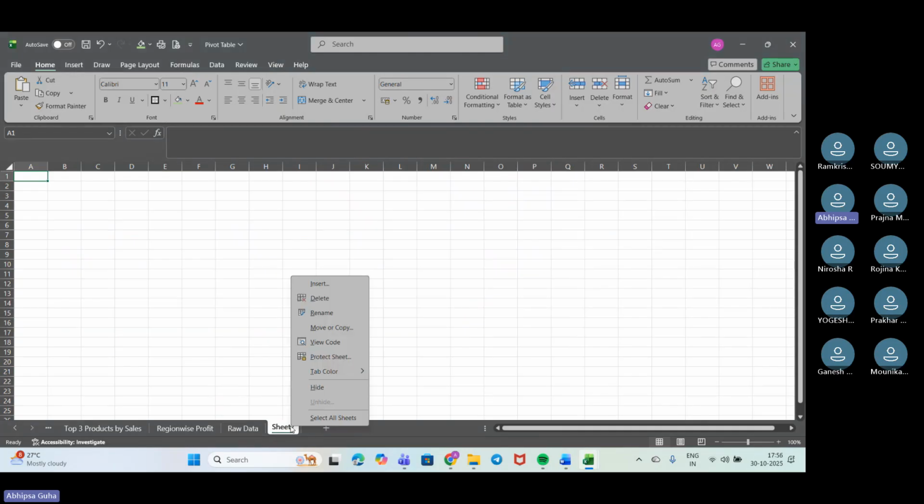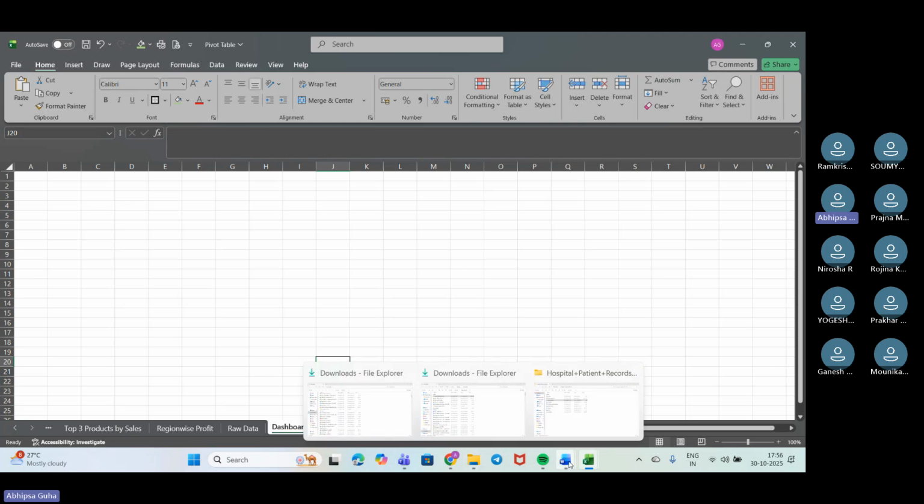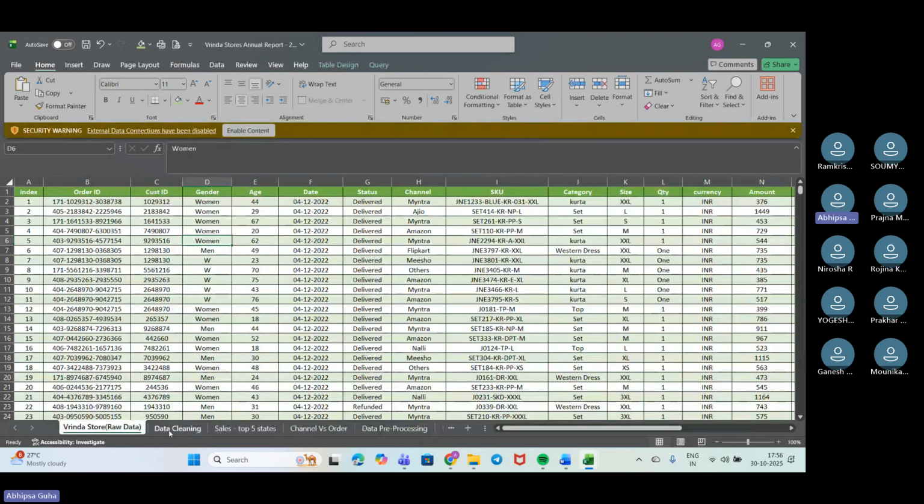Now, if we need to create a dashboard, we'll just move in and rename it to dashboard. And now we'll drag each one of these here and set things up. Let me give you an example of how we will be doing that. This was the data, so we did the data cleaning.